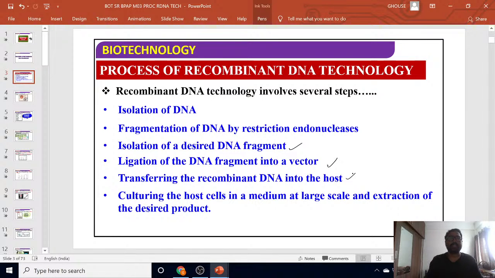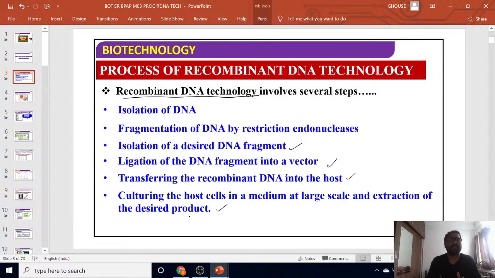The next step is transferring the rDNA into the host. The last step in the process of rDNA technology is culturing the host cells in a medium at large scale and extraction of the desired product. Students, the clarity here is that in rDNA technology we multiply the gene product for commercial purposes. Whatever quantity of product we need and expect, we will definitely get it by following these steps. That is why we call it rDNA technology.